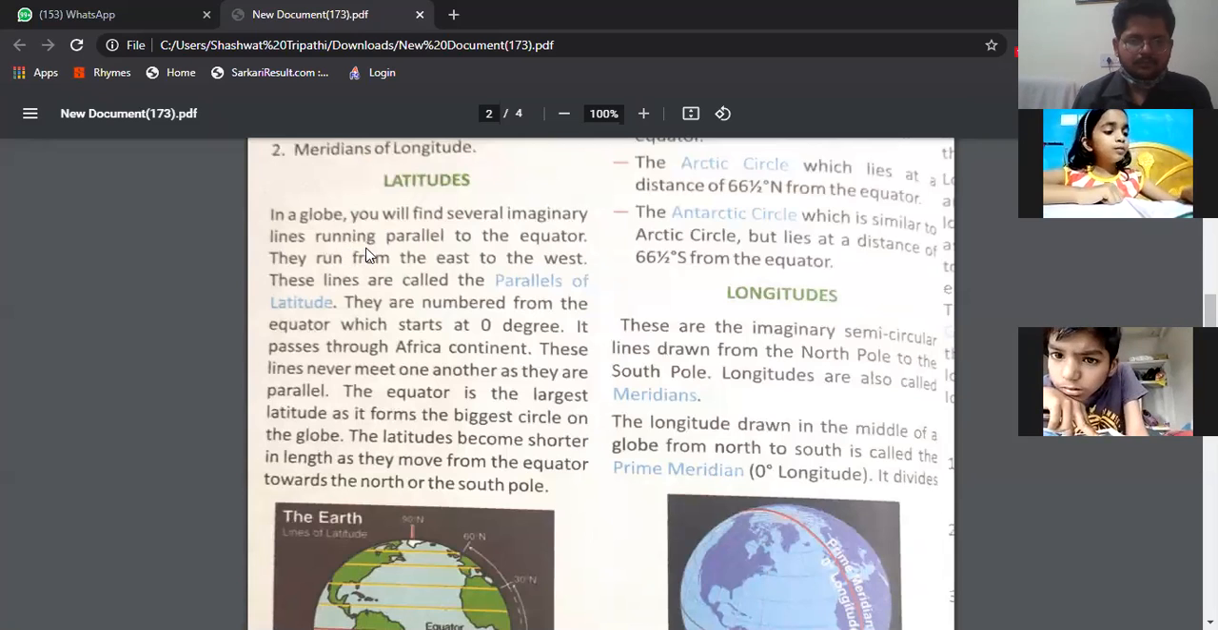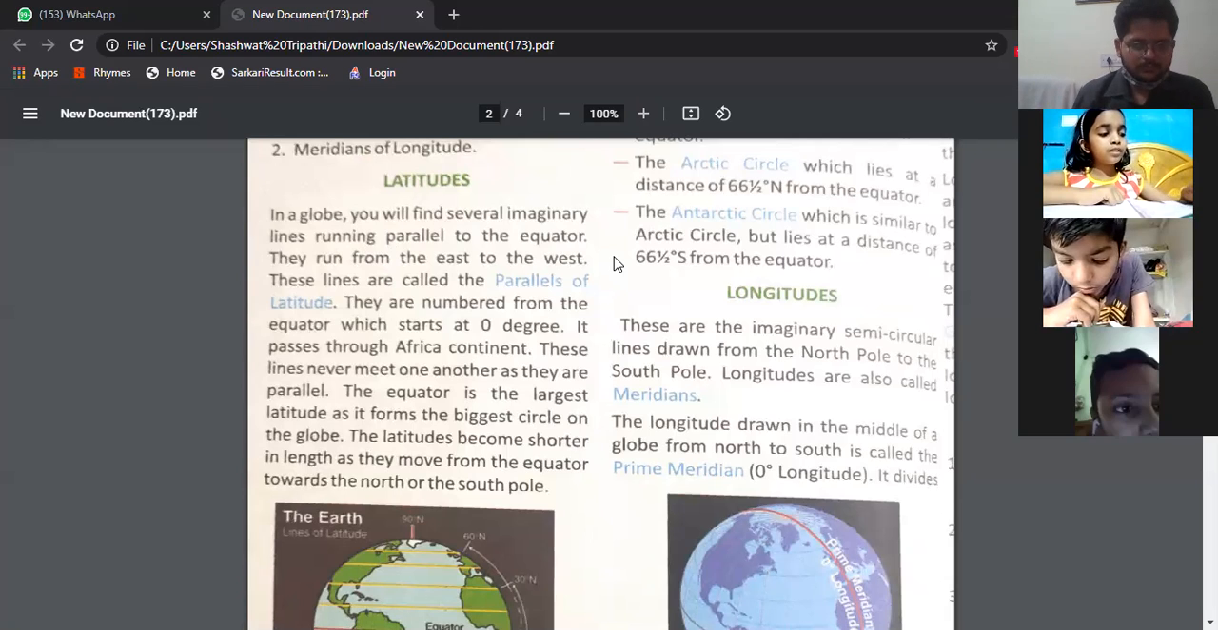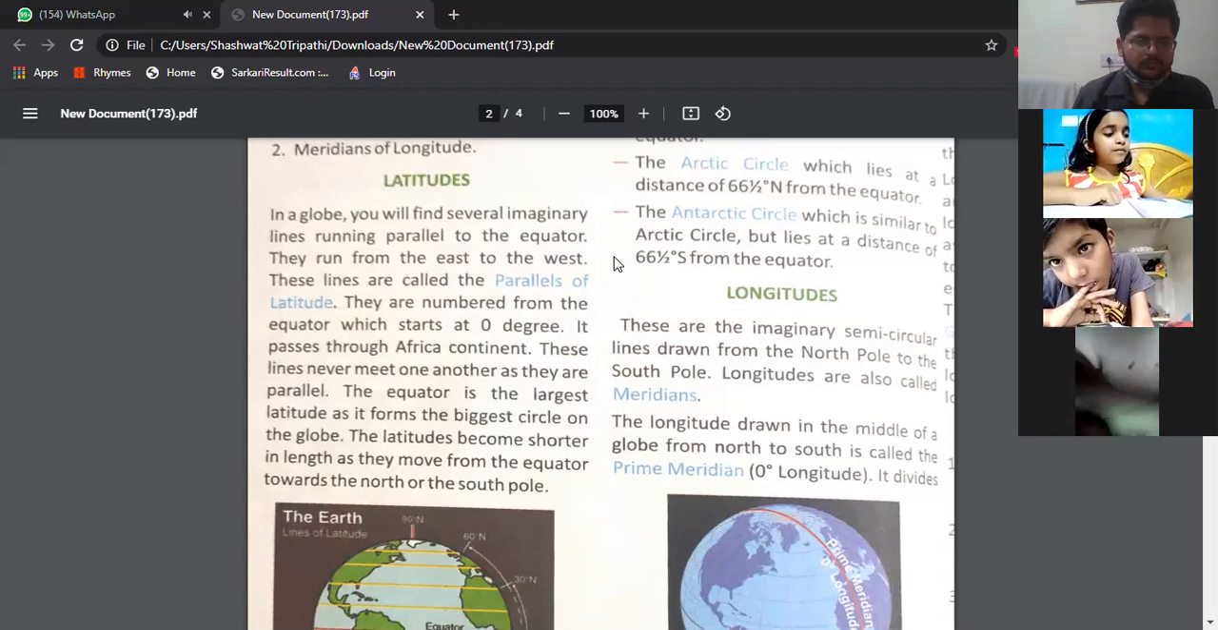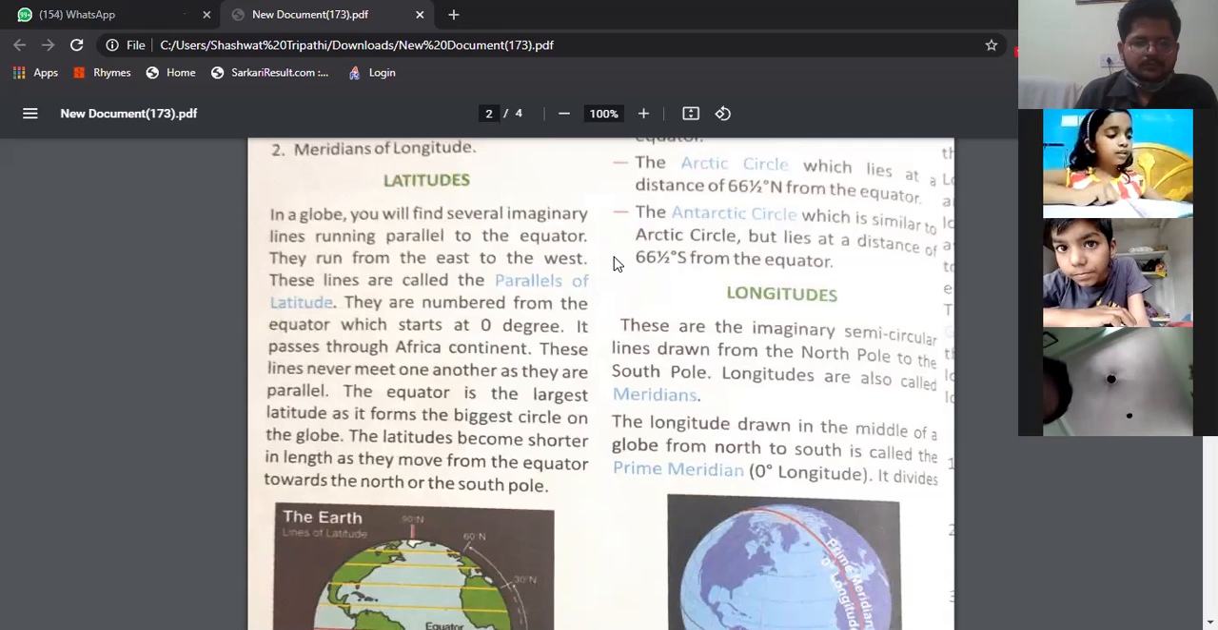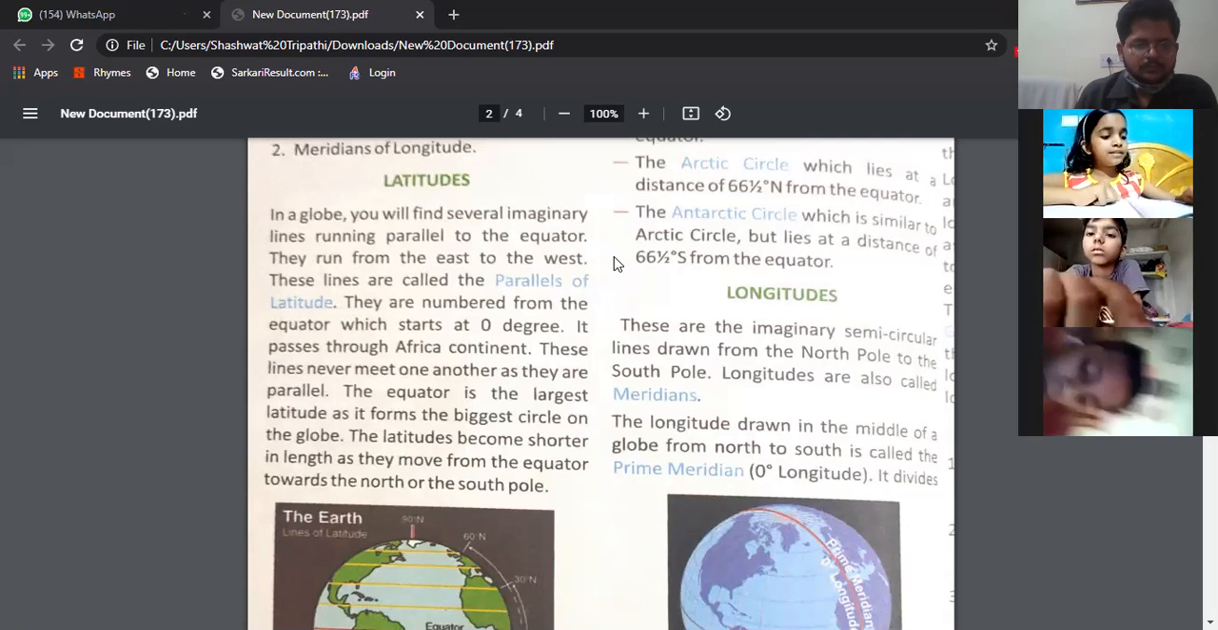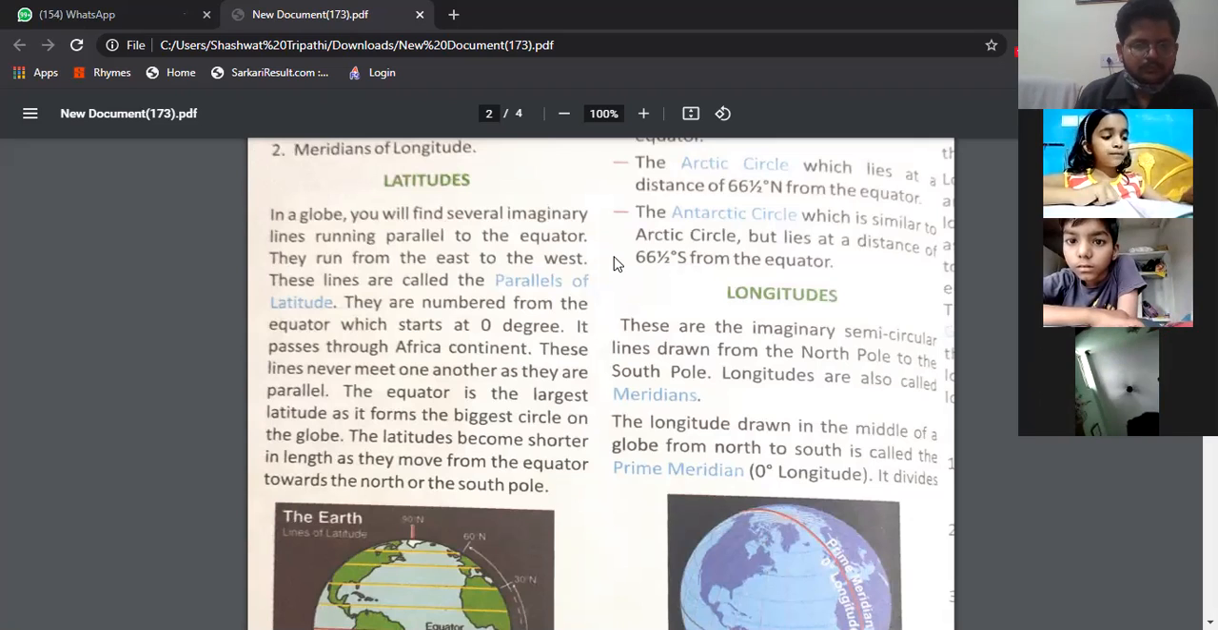In the globe, you will find several imaginary lines running parallel to the equator. They run from the east to the west. These lines are called the parallels of latitude. They are numbered from the equator, which starts at 0 degree. It passes through Africa continent. These lines never meet one another as they are parallel.